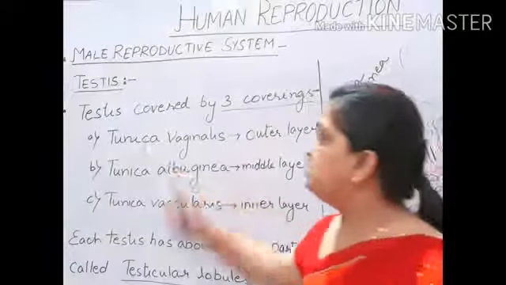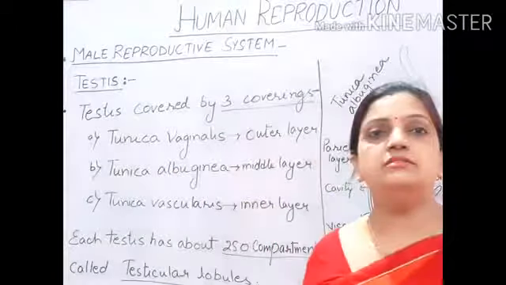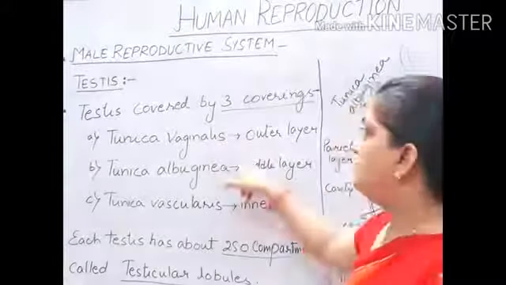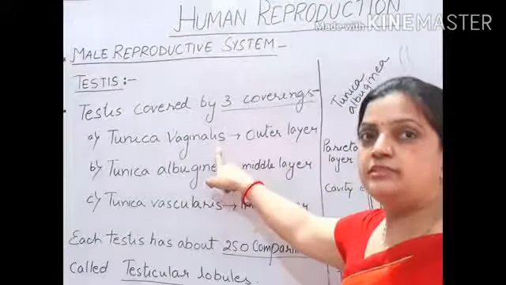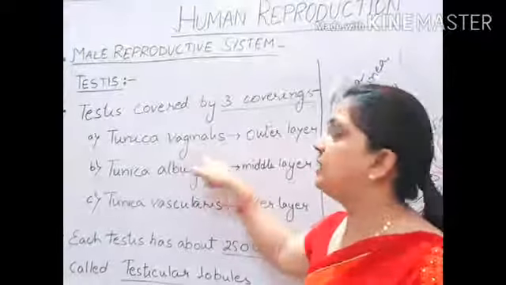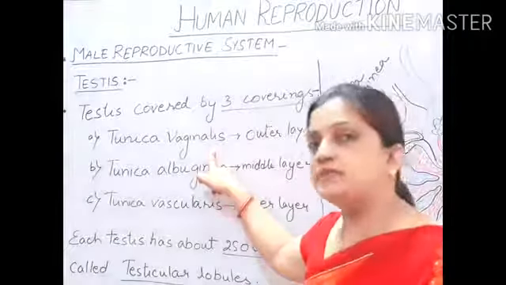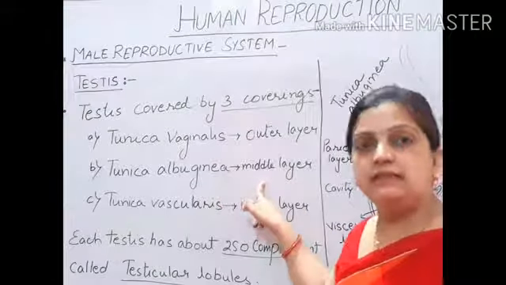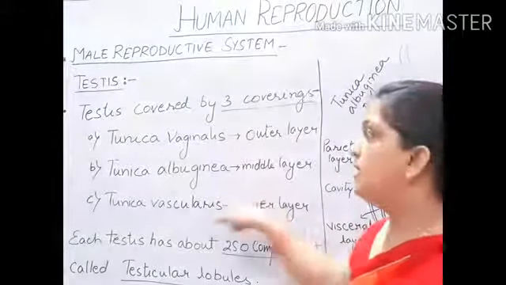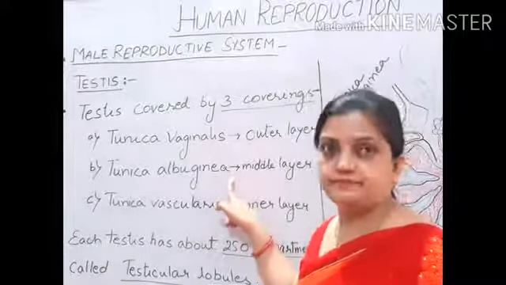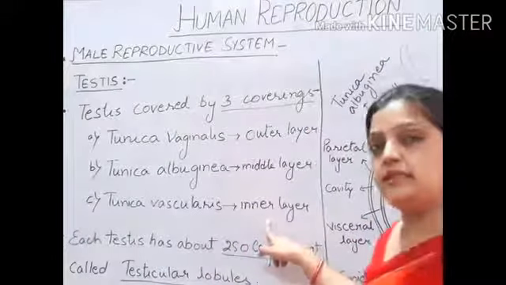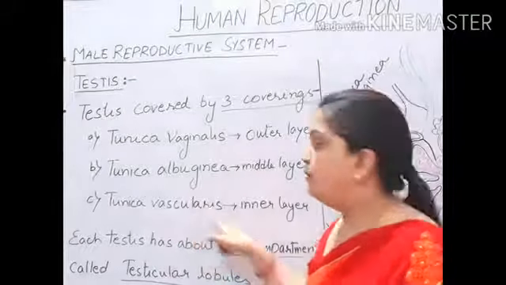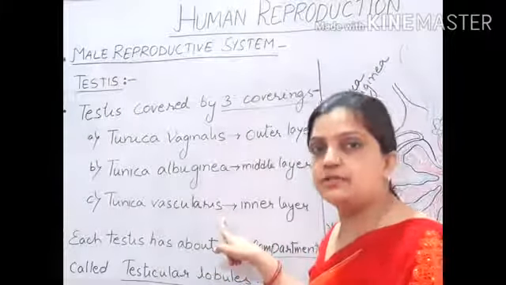So tunica is a word given for the testis, and what are the walls named now? The outermost wall of the testis is called tunica vaginalis. It is the outermost wall of the testis. The middle covering of the testis is tunica albuginea. And the innermost layer of the testis is tunica vascularis. Vasculosa is also what it is known as.